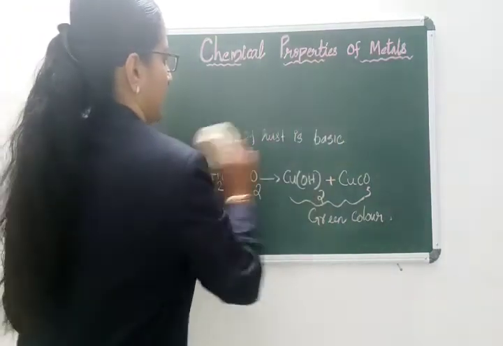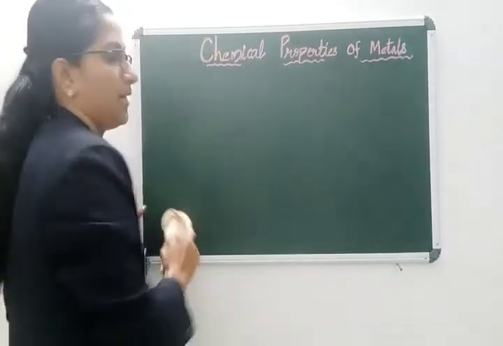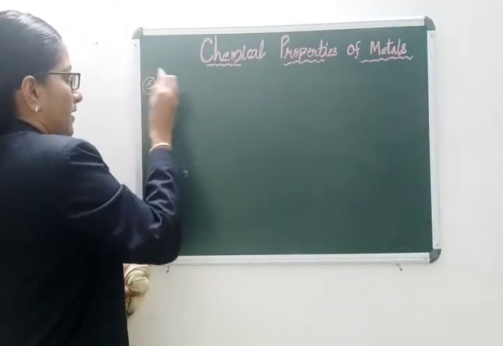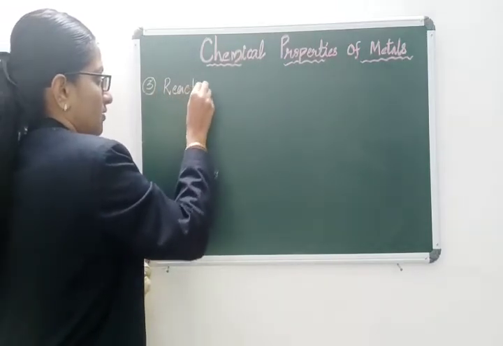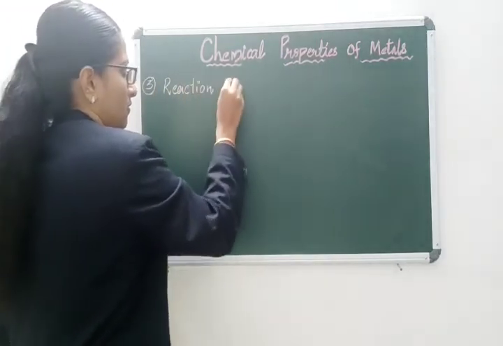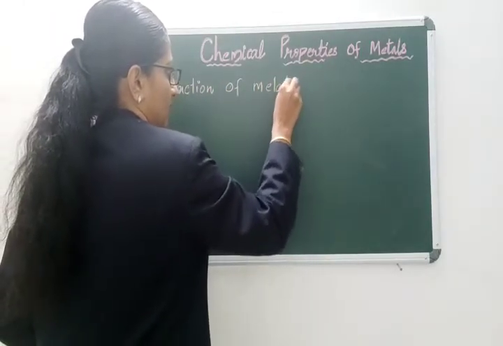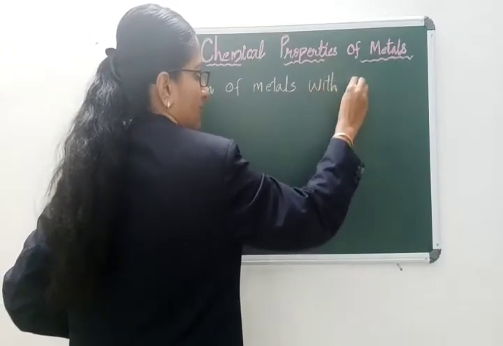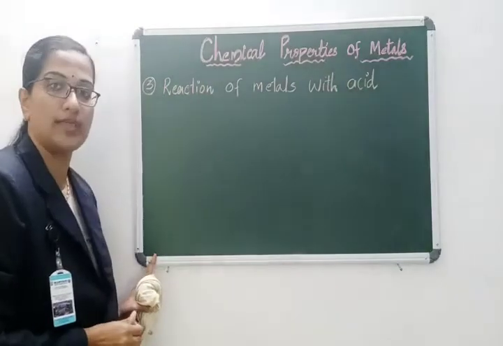Today we are moving on to the next chemical property, the third chemical property: reaction of metals with acids.